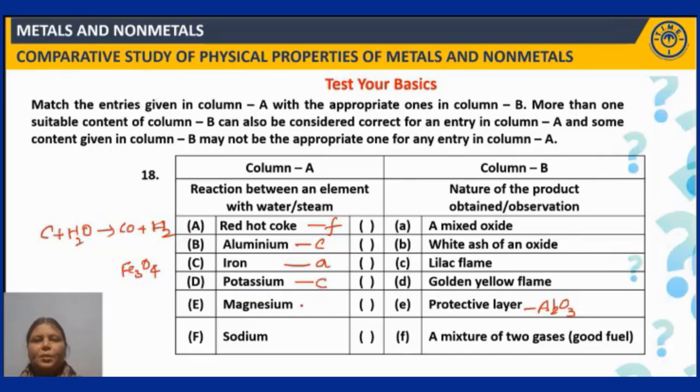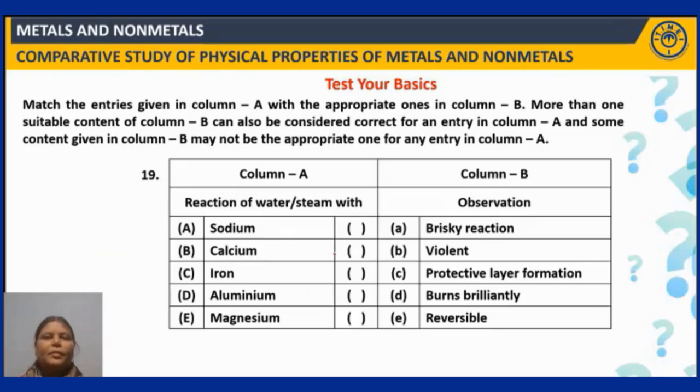And then magnesium. Magnesium, white ash of an oxide. That's why it is used in fireworks. Just now we have seen. So B. And then sodium. Sodium burns with golden yellow flame, right? Even the reaction is also vigorous. Right. Potassium with lilac flame, whereas sodium with golden yellow flame. So this is the correct match. F, E, A, C, B, D. Right? Fine. Next question. 19th question.